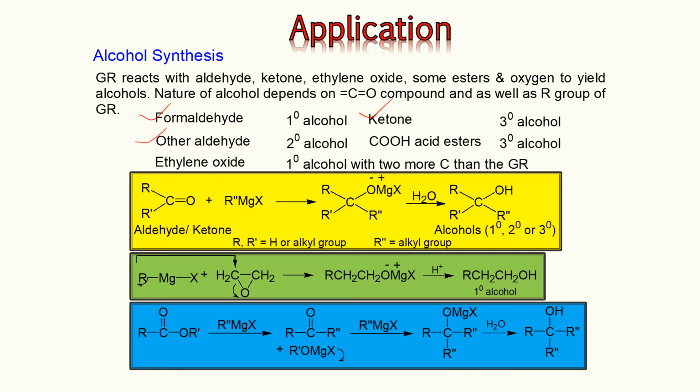We can also synthesize primary alcohol with 2 more carbons than the Grignard reagent. If we use ethylene oxide for the Grignard reaction, we can see the reaction here. Similarly, we can also get tertiary alcohol if we do the Grignard reaction using carboxylic acid esters. We can see the reaction here.